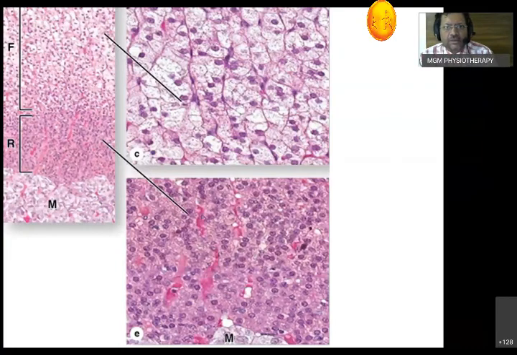Now we see the next area. See, the cells are more densely packed and slightly basophilic. This is the next layer, and there are a lot of large sinusoids. So this is going to be the zona reticularis. What does the zona reticularis do?